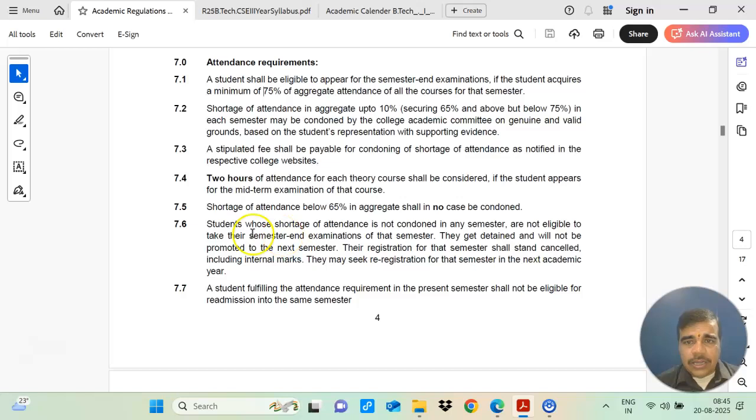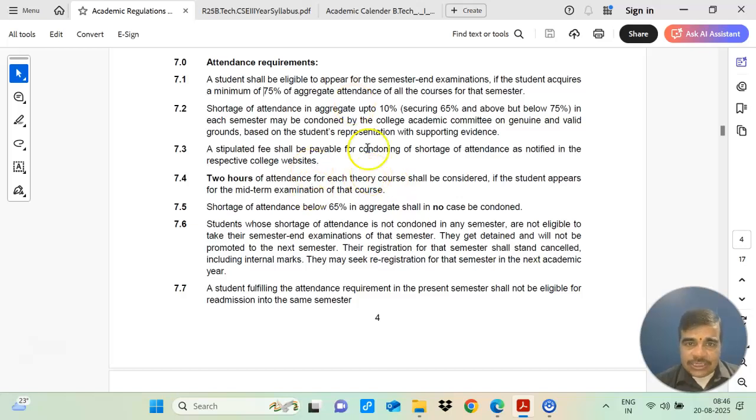But as per the university rule, shortage of attendance below 65% in aggregate shall in no case be condoned. Means if you are having less than 65% aggregate attendance in one semester, you will not be eligible for writing your semester end examination. So these are the attendance requirement guidelines framed by the university.